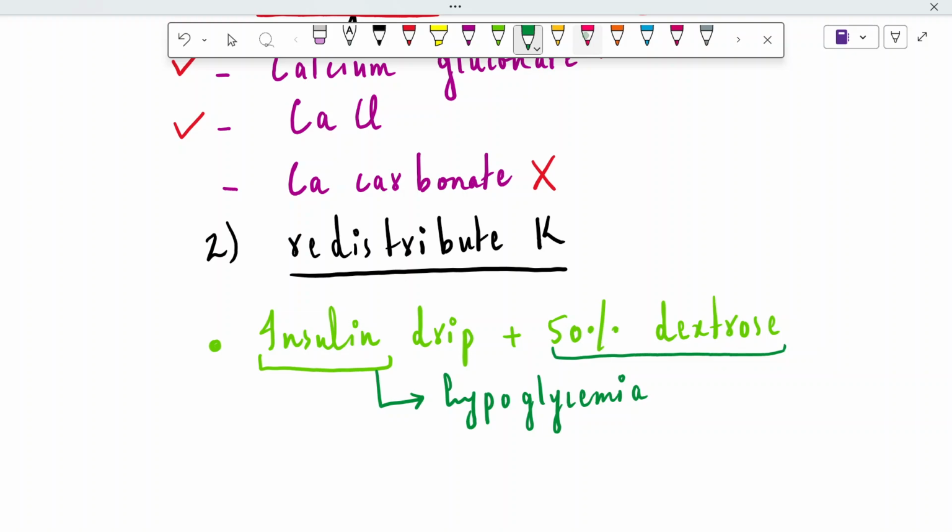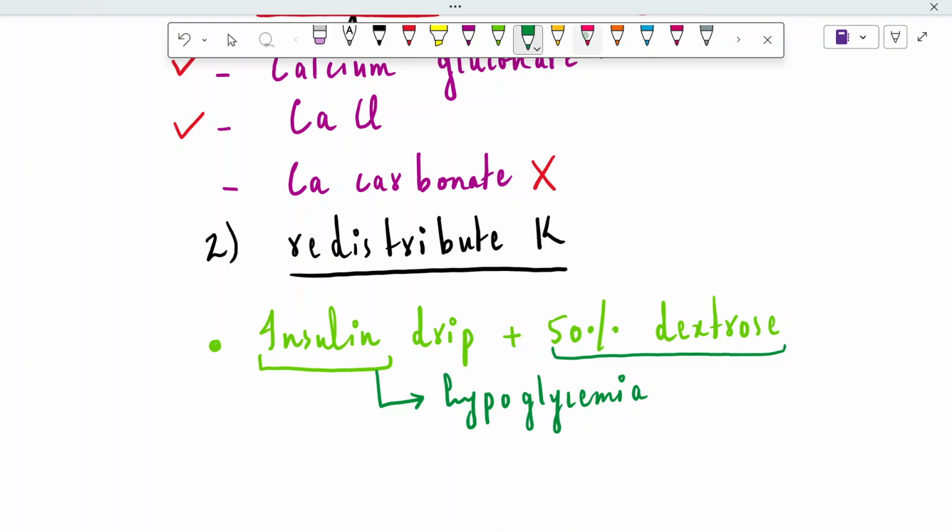The last strategy that we can apply in case of treatment is known as the removal of potassium, either by urine or by the GI route. So what are the substances or molecules that aid in removing the potassium? First is the furosemide. You all know that furosemide is a loop diuretic, and loop diuretics are very important in causing polyuria.